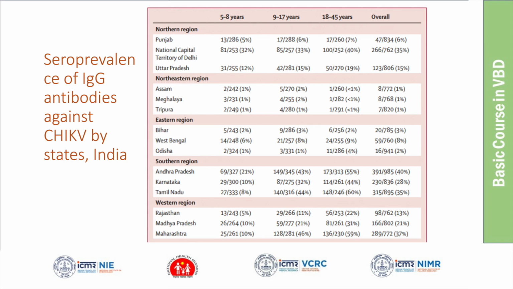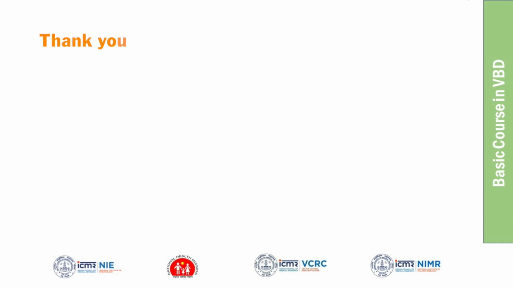So the virus from Africa came to Kenya, it came to Indian Ocean islands, it came to India. Mainly it first came to southern India. And from there it moved to northern parts of India, like Delhi, or western, like Rajasthan. But still in the eastern part of the region and northeast, we still find the seroprevalence is very low.